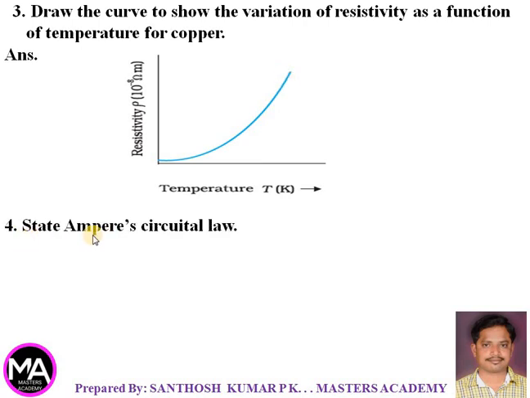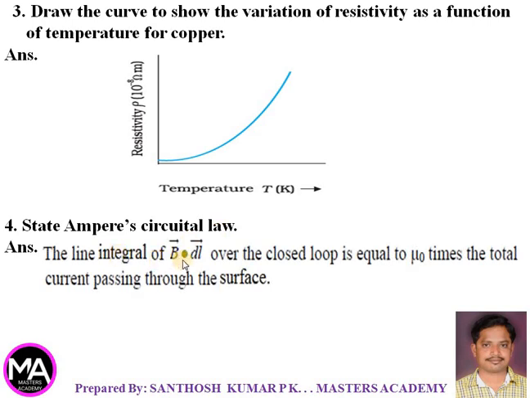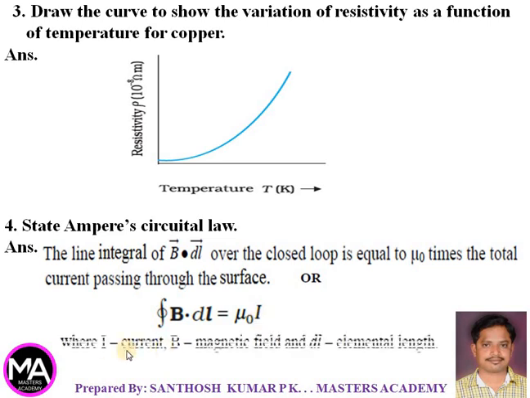Next question, state Ampere circuital law. Answer, the line integral of vector B dot dl over the closed loop is equal to mu naught times the total current passing through the surface. Or you can also write just the equation. Line integral of B dot dl is equal to mu naught into I, where I is the current, B is magnetic field and dl is elemental length. You can write either the statement or also this equation, both carries mark.